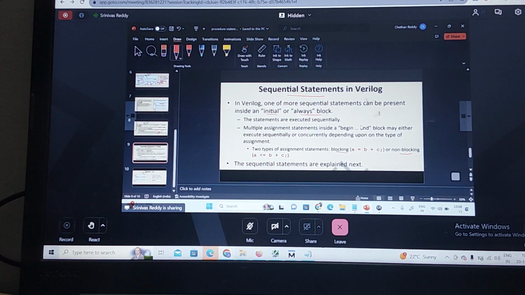If I'm talking about the continuous assignment statement, can I represent it with blocking and non-blocking? The continuous assignment statement uses the assign keyword. So blocking and non-blocking are represented in procedural assignment statements, the initial block and the always block. These statements are executed sequentially, and these sequential statements are grouped. If there are multiple sequential assignment statements, they go inside